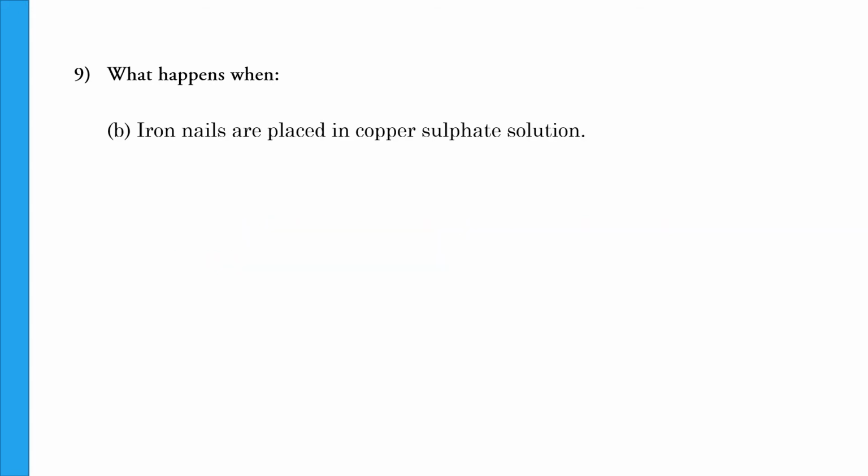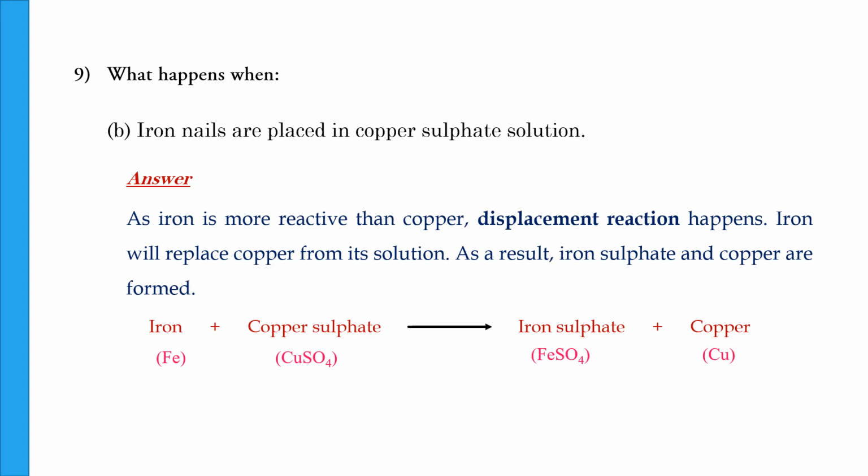What happens when iron nails are placed in copper sulfate solution? Iron is more reactive than copper in the copper sulfate solution, so iron displaces copper. A displacement reaction happens. Iron displaces copper according to this equation. So when iron is placed in copper sulfate solution, iron plus copper sulfate gives you iron sulfate plus copper. So iron displaces copper and becomes iron sulfate, and the displaced copper is deposited separately. So the products are iron sulfate and copper.